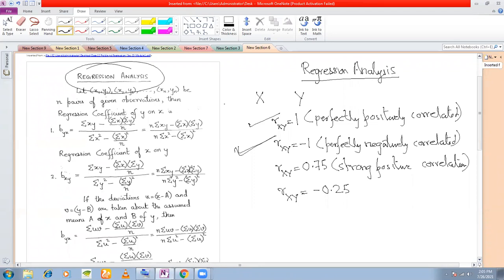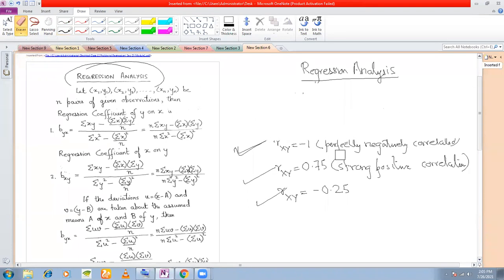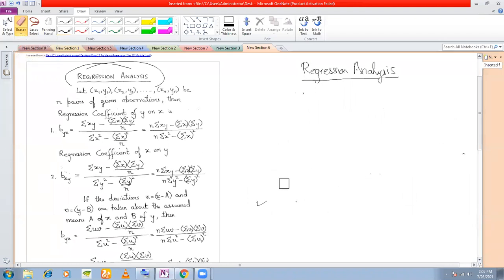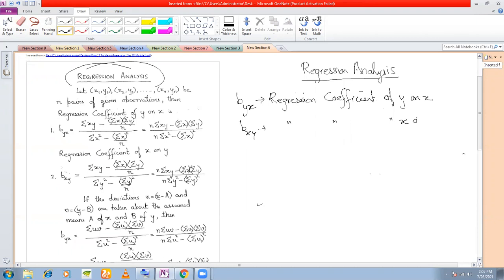Now, how do we estimate the values of these variables? We estimate the values not only with the help of these correlation coefficients, but there are something called the regression coefficients. Now, there are two kinds of regression coefficients. First is the regression coefficient BYX. BYX. This is called the regression coefficient of Y on X. Okay. BXY is called the regression coefficient of X on Y.